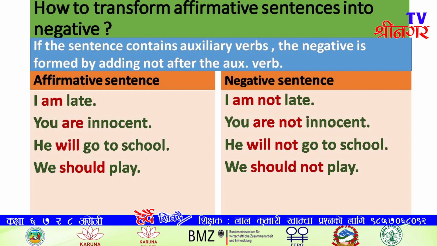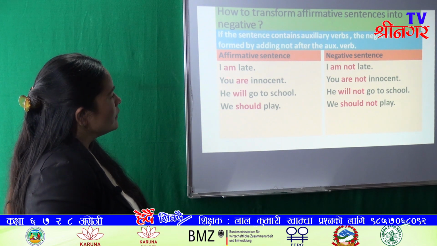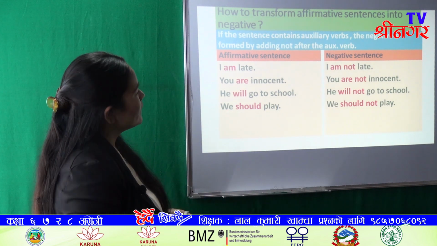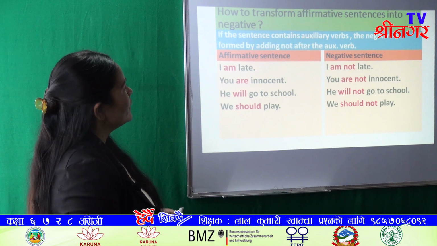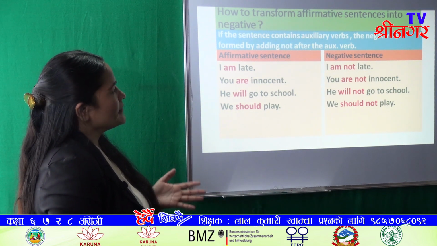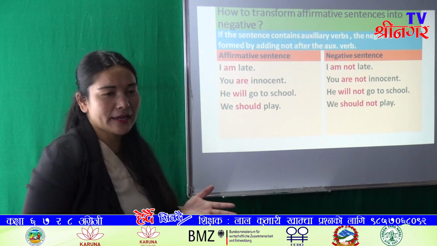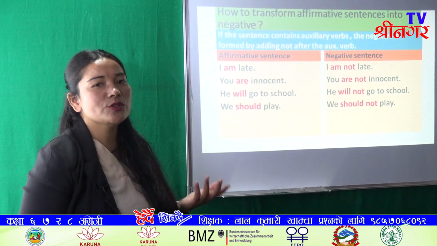We should play. Here, these words written in red color are auxiliary verbs. If the sentence contains an auxiliary verb, how do we change it into negative?